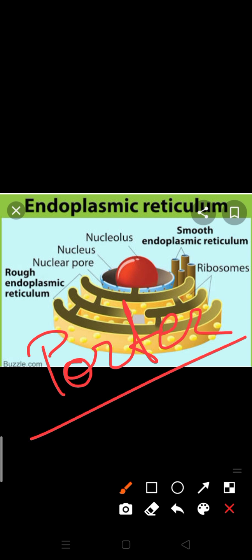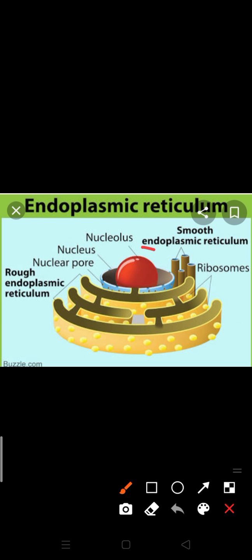You know endoplasmic reticulum very well because in previous classes you had read about it. On your screen you can observe that it is generally present next to, or attached with, the nuclear membrane. This is the place of the nucleus, and the endoplasmic reticulum is directly attached with the nuclear membrane. So from here we can understand that endoplasmic reticulum originates by a protruding part from the nucleus.